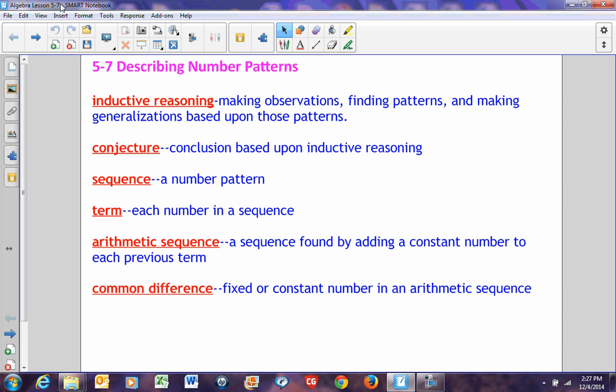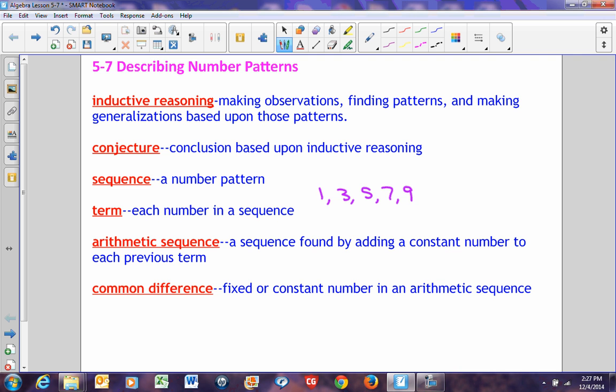A sequence is a number pattern. Any kind of number pattern you want, like 1, 3, 5, 7, 9. That would be counting by odds. That would be a sequence. A term is each number in a sequence. In the number pattern 1, 3, 5, 7, 9, the first term is 1, the second term is 3, the third term is 5, the fourth term is 7, and the fifth term is 9. It's just a number in a sequence.